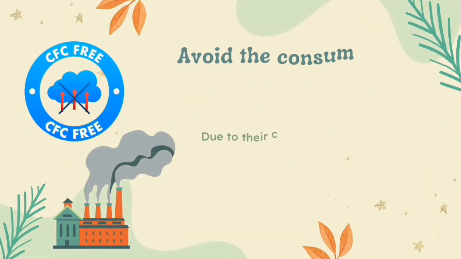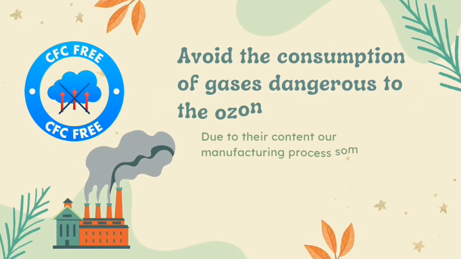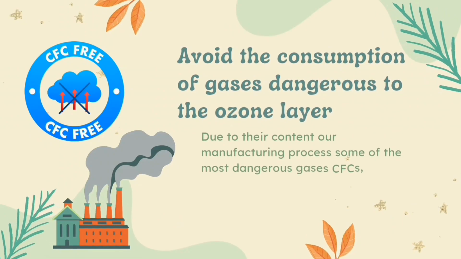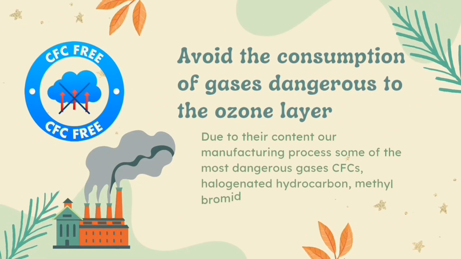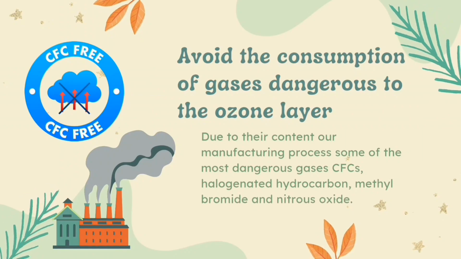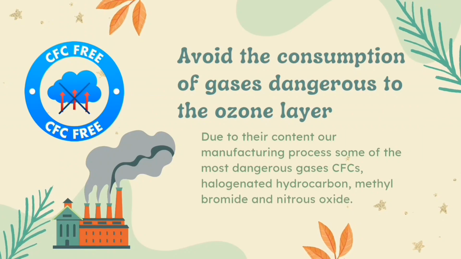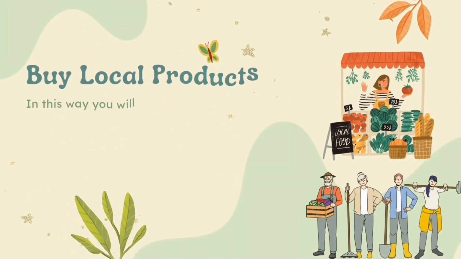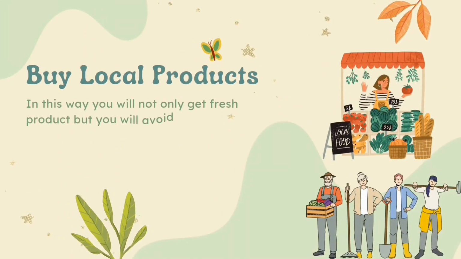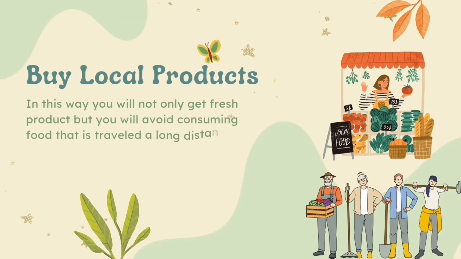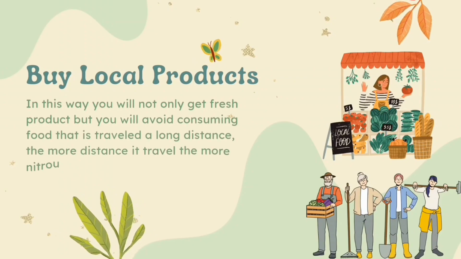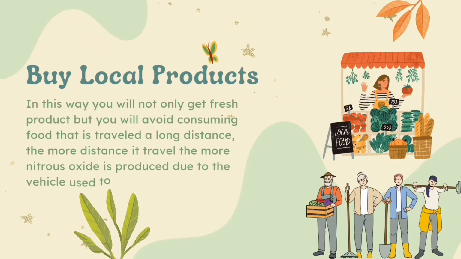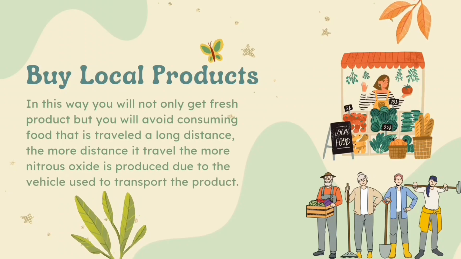Avoid the consumption of gases dangerous to the ozone layer. Due to the nature of our manufacturing process, some of the most dangerous gases are CFCs or chlorofluorocarbons, halogenated hydrocarbons, methyl bromide, and nitrous oxide. Buy local products. In this way, you will not only get fresh products, but you will avoid consuming food that has traveled a long distance. The more distance it travels, the more nitrous oxide is produced due to the vehicle used to transport the product.